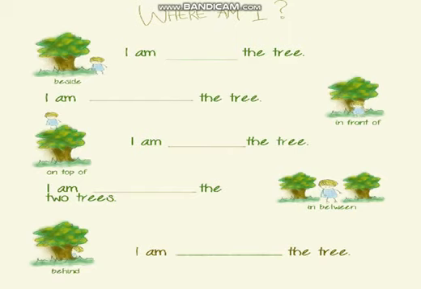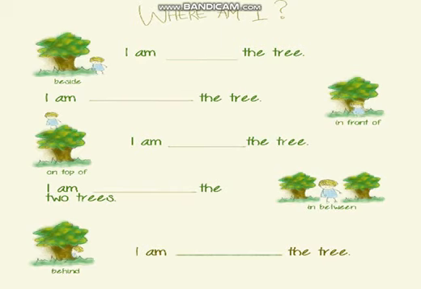So here the word beside is telling us that where is she? Look at the next sentence. I am in front of the tree. अब यहाँ पे देखें ये सारे sentences same है ना. If you look at all these sentences, हर एक में लिखा है I am dash the tree. सारे sentences same है, लेकिन इनमें जब हम ये preposition words put करेंगे तो इनसे हमें उनकी positions का पता चलेगा. Clear?